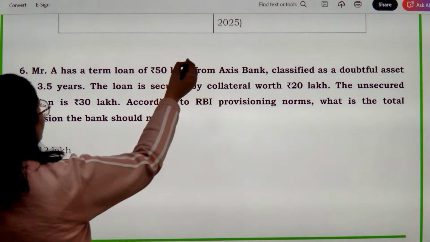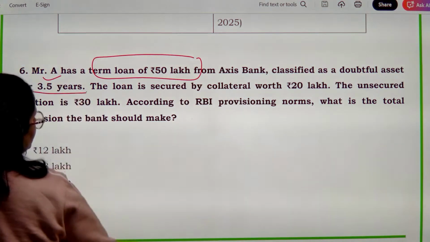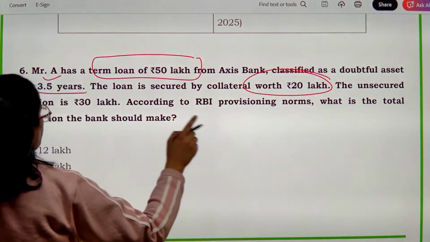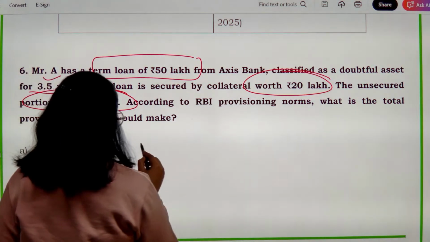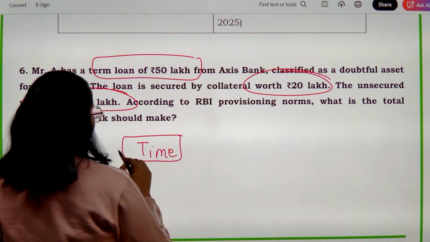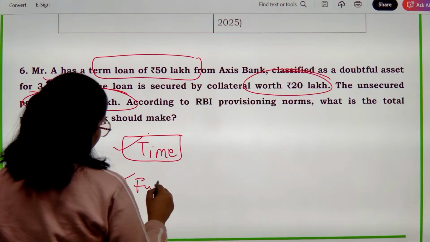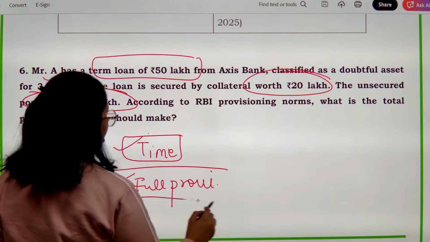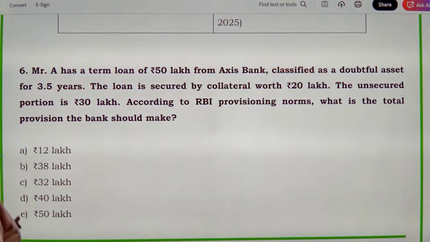आपके पास क्या है? Term loan. ठीक है, doubtful asset है 3.5 years से. Okay, लोन is secured, collateral है 20 लाख, unsecured portion है 30 लाख. See, after a certain point of time when the time has exceeded too much, जब टाइम इतना exceed कर जाए, then everything needs full provisioning. ठीक है. So over here, let's have a look.